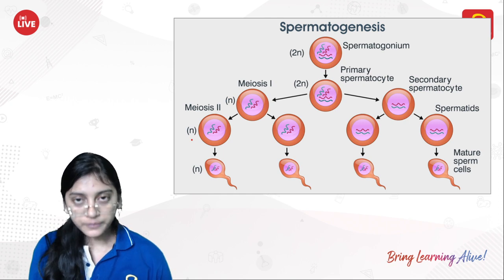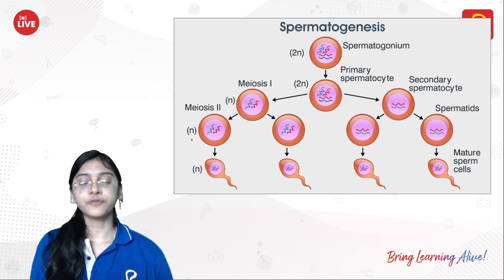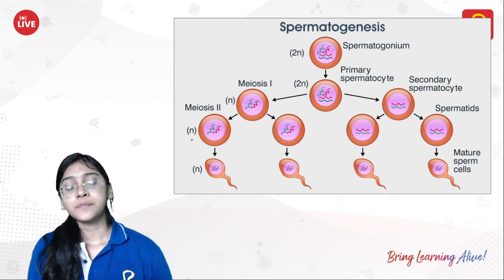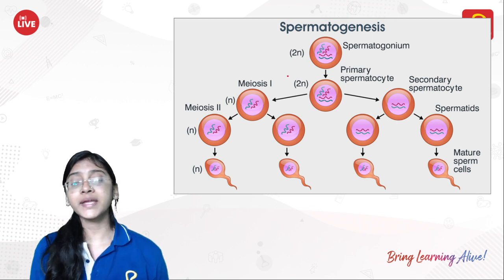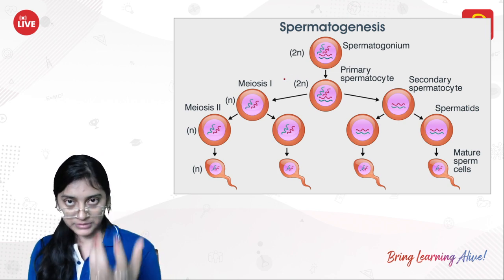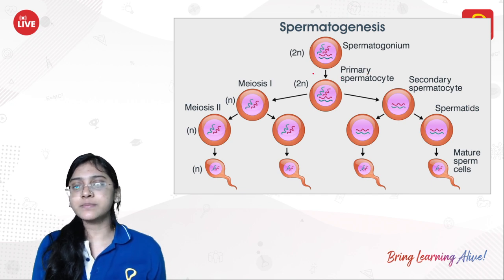As you all know, in this process of production of the sperm from the primary spermatocyte, the cell division involved is meiosis. So how are we able to see the complete production of 4 sperm from the single primary spermatocyte?